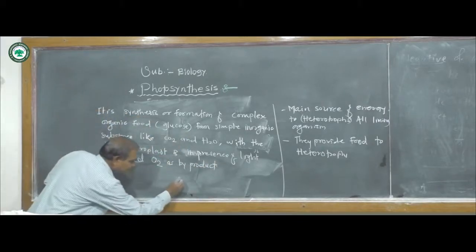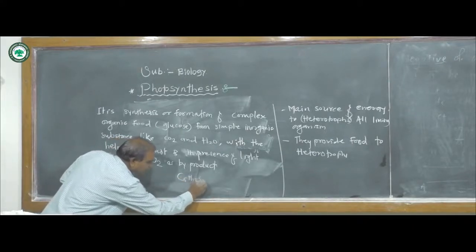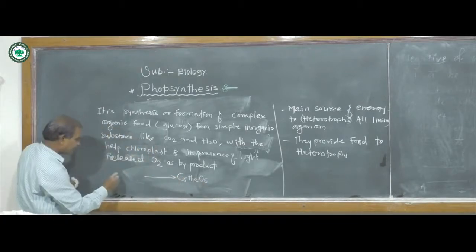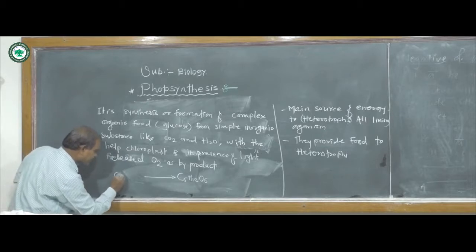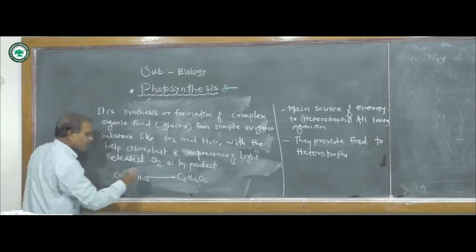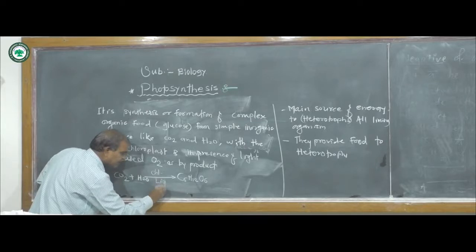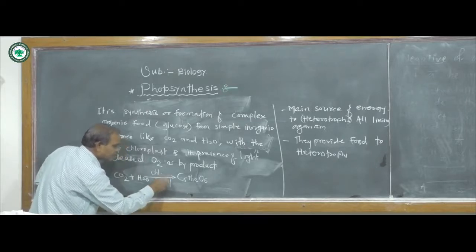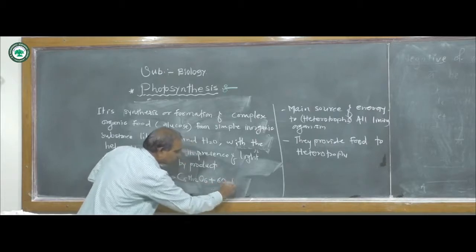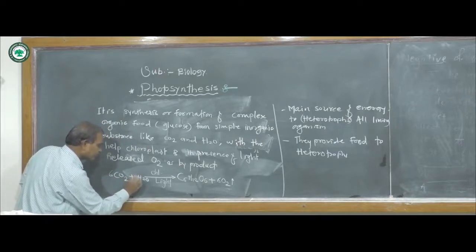It means synthesis of the complex organic compound C6H12O6, also called glucose, from simple inorganic substances like carbon dioxide as well as water, with the help of chloroplast, in presence of light, with release of O2 as a byproduct. 6CO2, 12H2O.